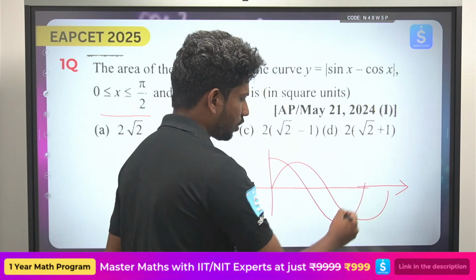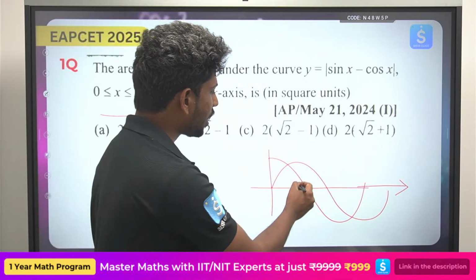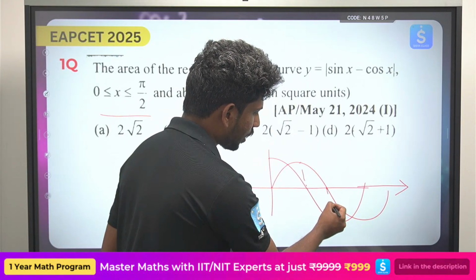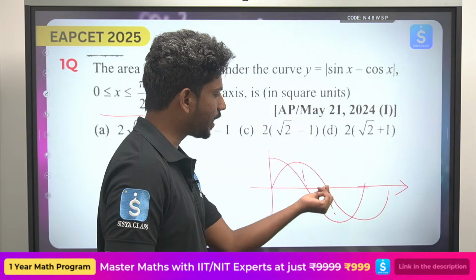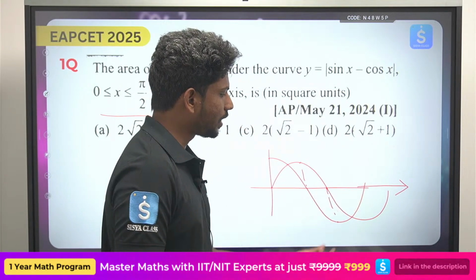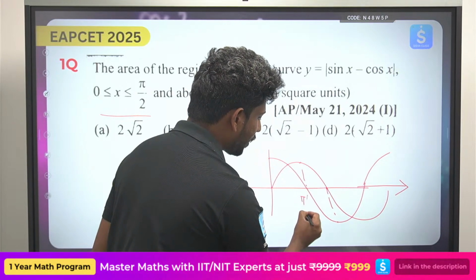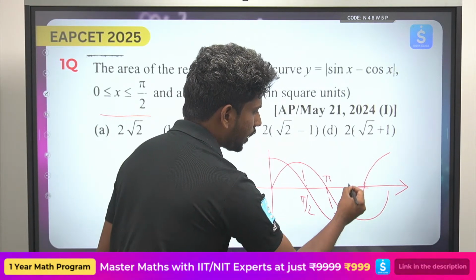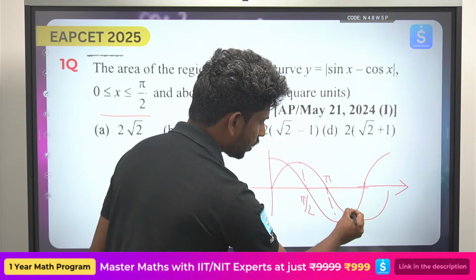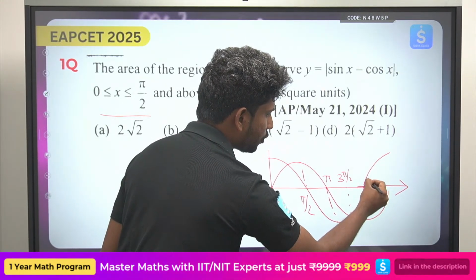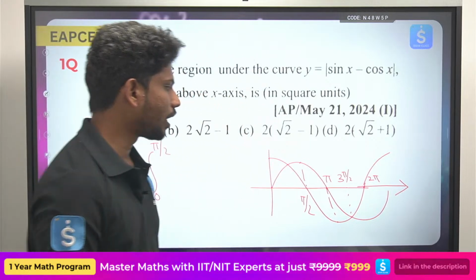Okay, so you can just see here the cos curve at 90 degrees, this will be equals to 0. So same at sine 180, it is 0, this is minus 1, and the same thing you can go. So this is pi by 2, this is pi, and this is again 3 pi by 2, and this is again 2 pi. Okay, so ఇలా ఉంటుంది గ్రాఫ్.